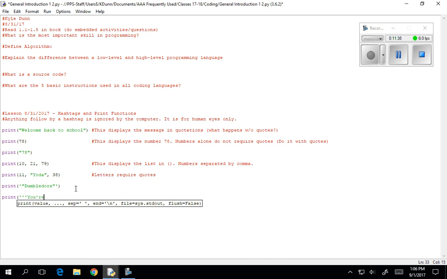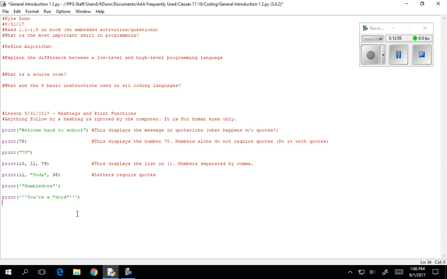You are, the conjunction your, and we're going to quote dork. You're a dork, okay? So now I'm going to double quote dork around here. Now, to finish this off, I'm going to use my 3 singles again, okay? Make sure I close my parentheses there, and I should be able to run you're a dork and see all of the proper punctuation, okay?